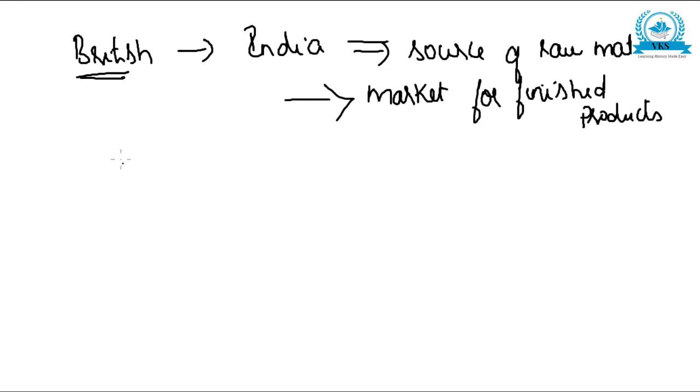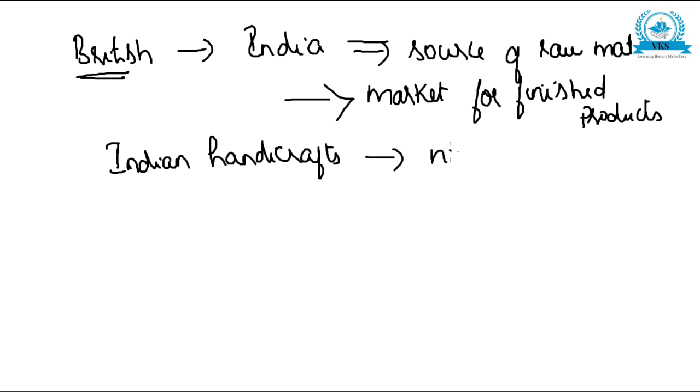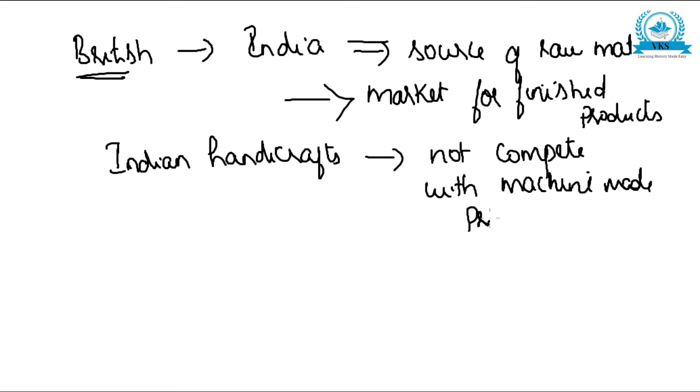Because of this, Indian handicrafts could not compete with the machine-made products coming from Britain.